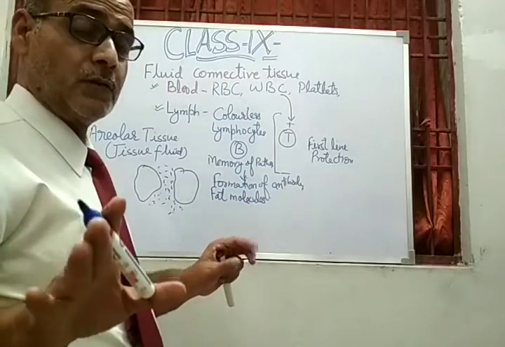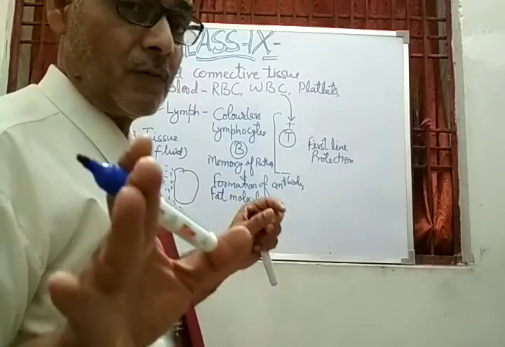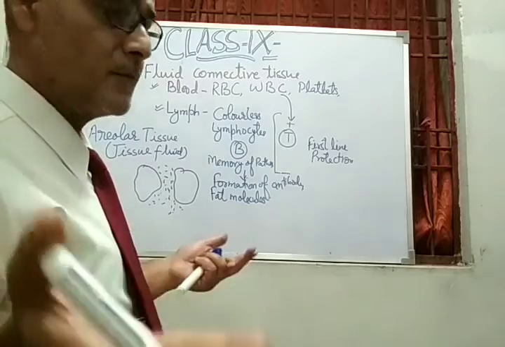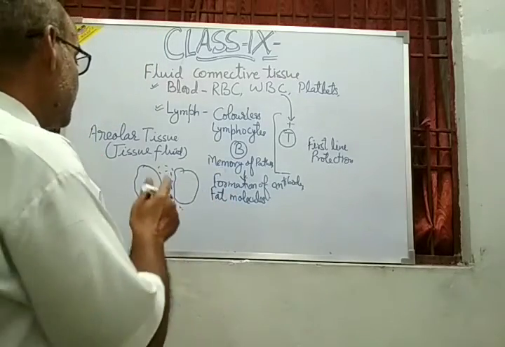So areolar tissue is the rich reservoir of the essential contents.